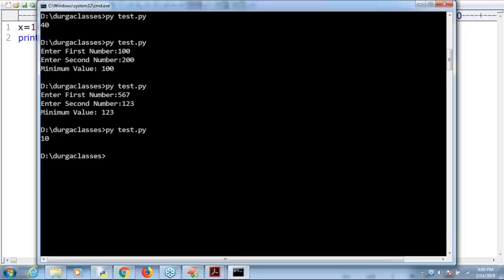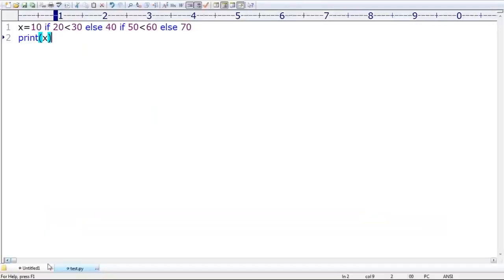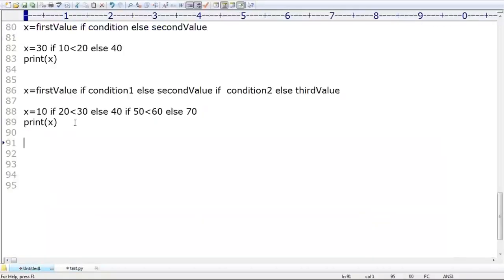Clear, right? This is something like a nested if else. Remember that. It is something like a nested if else, and perfectly it is valid. Now just have a look once. Sir, I'm taking 10 here. See, 10 greater than 30, this is the value, sir, else 40. Next, if 50 greater than 60, else 70.